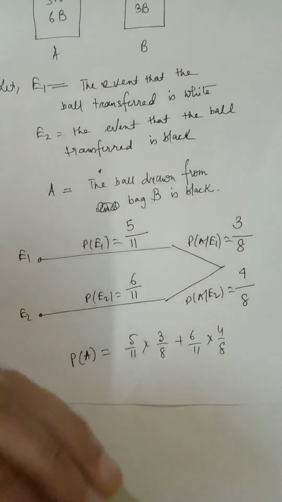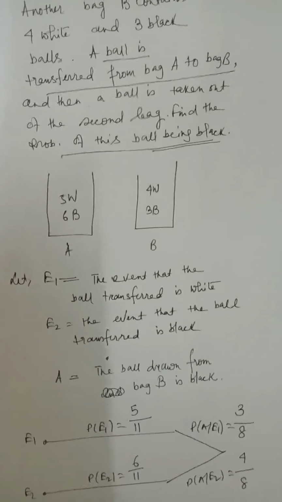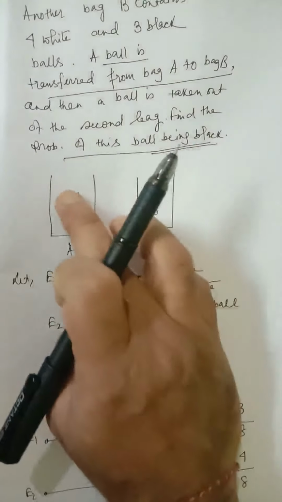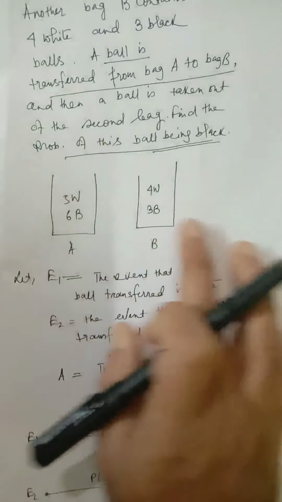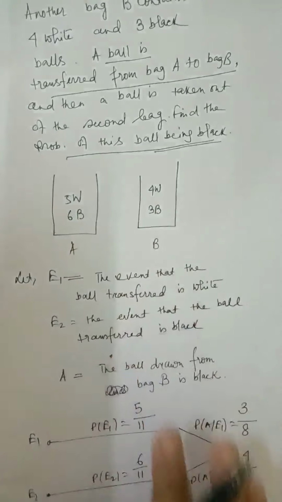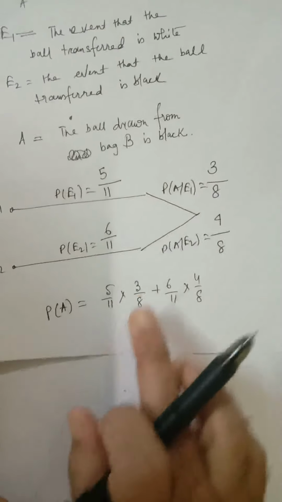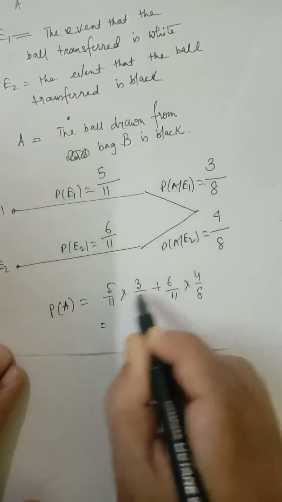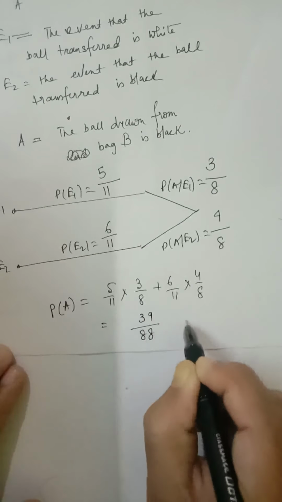Now, if we try to change this problem to Bayes theorem, the question should be like this: if the ball drawn from the second bag is black, what is the probability that a white ball was transferred or a black ball was transferred? In that case, the question will become a problem from the topic Bayes theorem. Here it is only given that the ball drawn from this bag is black. This is the theorem of total probability. The answer is this into this plus this into this. So it will be 15 plus 24, so 39 by 88. This is the answer.